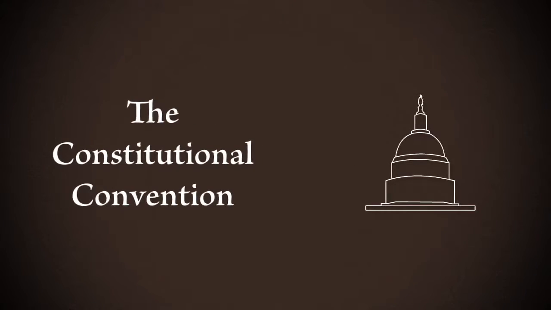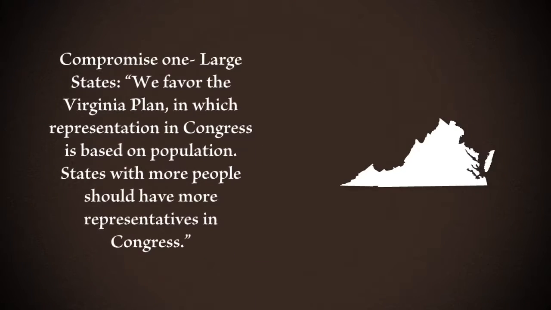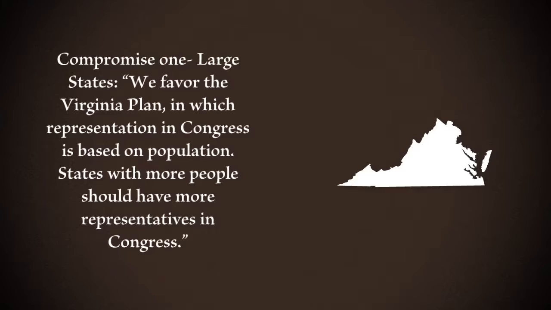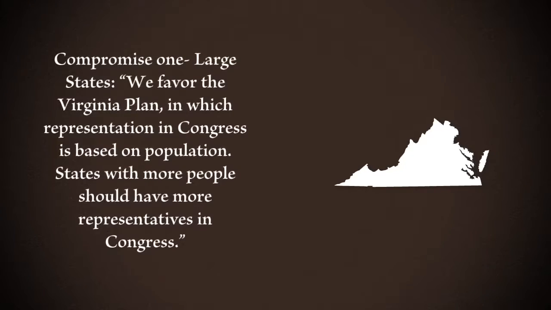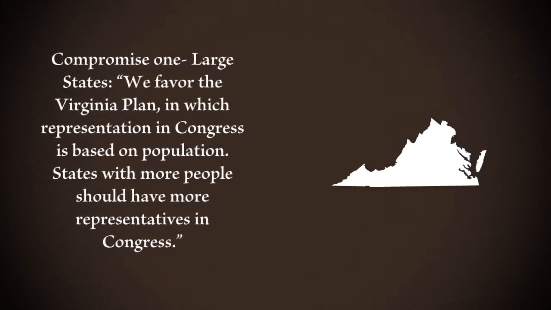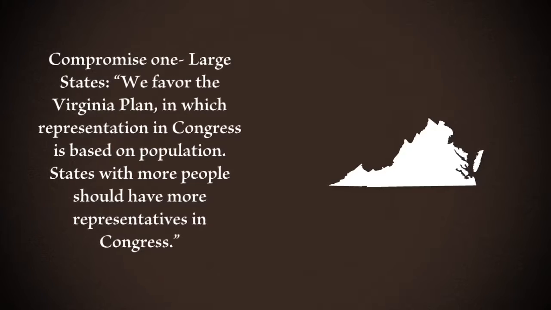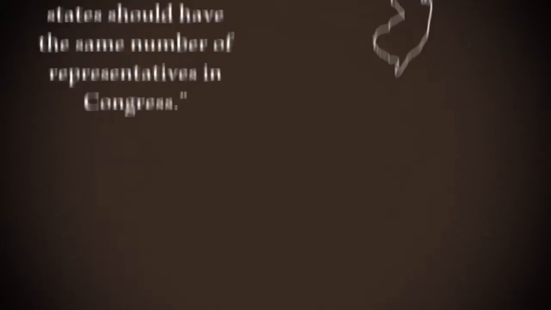The Constitutional Convention. Compromise 1. Large states: We favor the Virginia Plan, in which representation in Congress is based on population. States with more people should have more representatives in Congress.